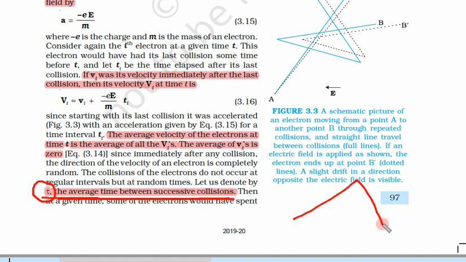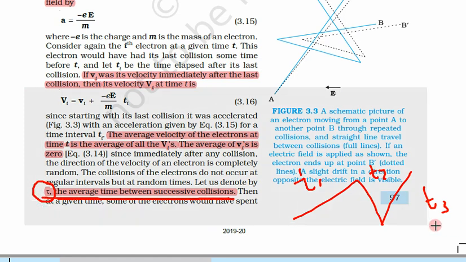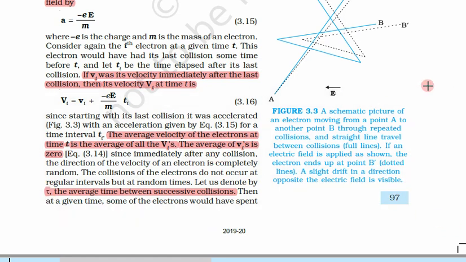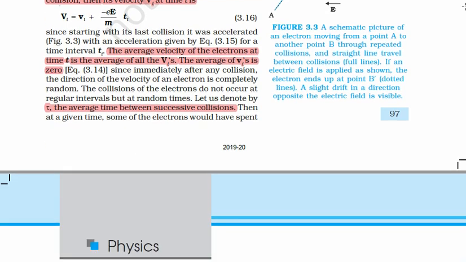Suppose this electron suffers 3 collisions at different times. This is T1, this is T2, this is T3. So the average is tau, but this is only for one electron and this tau is for n electrons. So for n number of electrons, the average duration between collisions, or average time between successive collisions, is called relaxation time and denoted by tau.